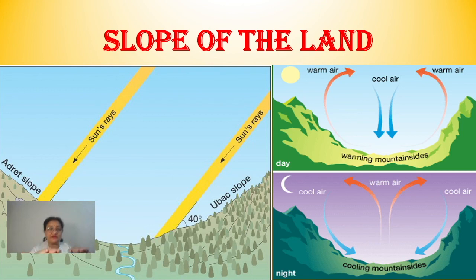It goes down in the valleys, right? And moreover, very rarely will you find that the sun rays are able to reach the deep valleys. So sun rays are also not reaching, and the cool air is already present. So what happens then? The temperature goes down in the valleys.